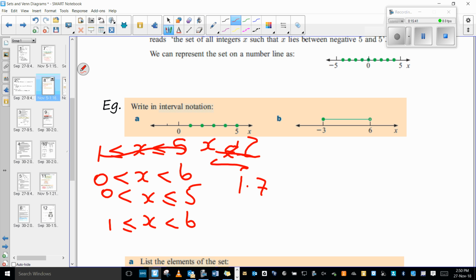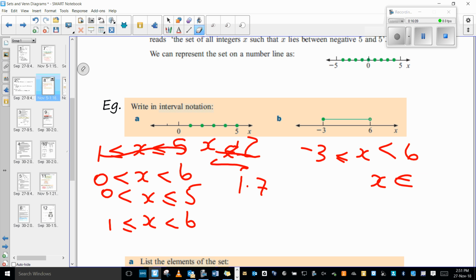And what about B? Go on, Gabrielle. -3 is less than x and 6. Okay, and what would we say about which set it is in? Z? Not for this one, sorry.